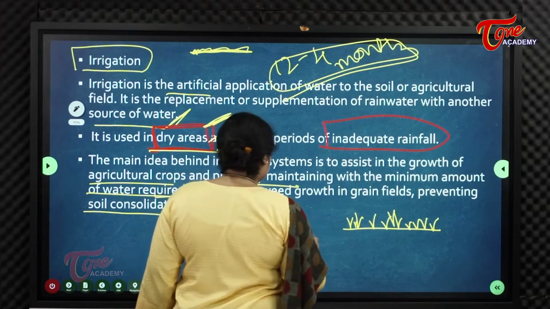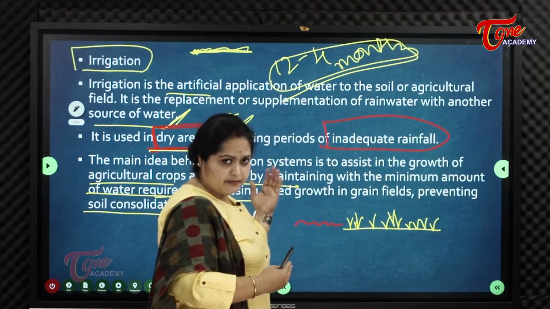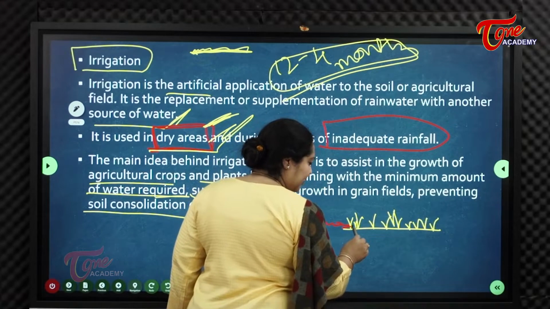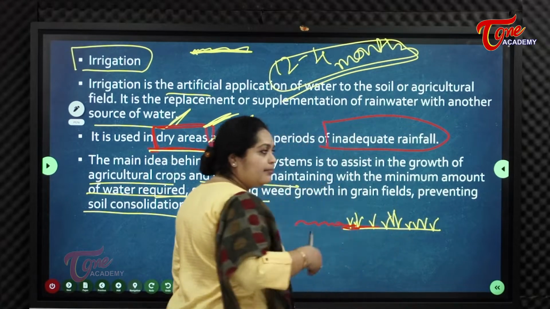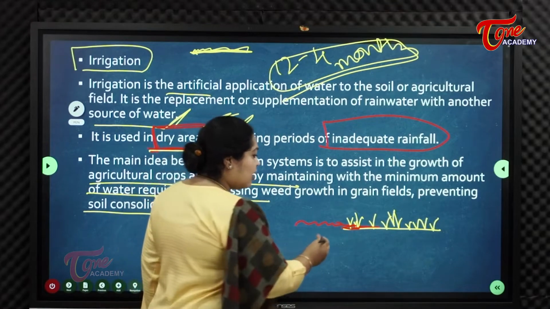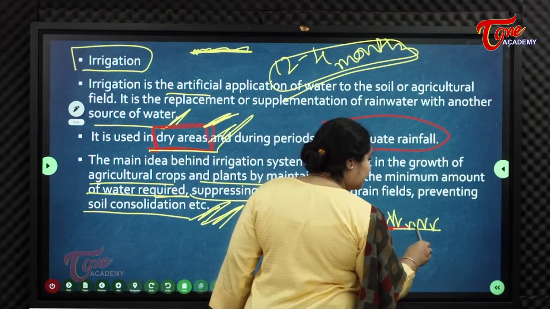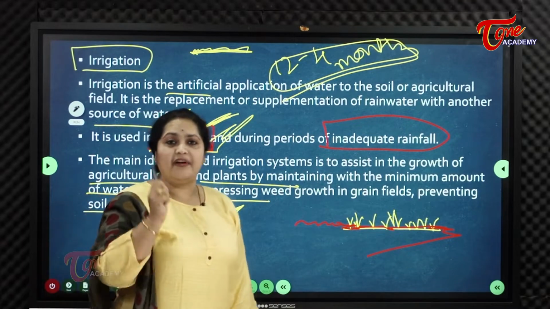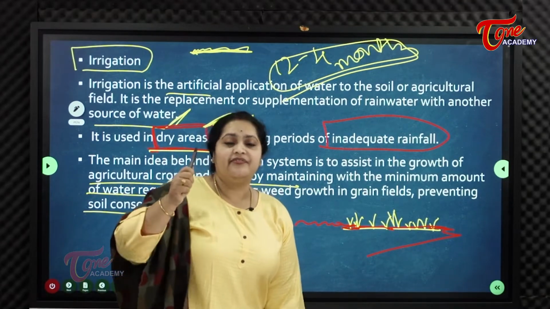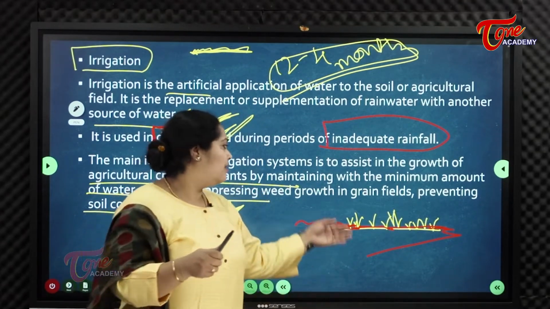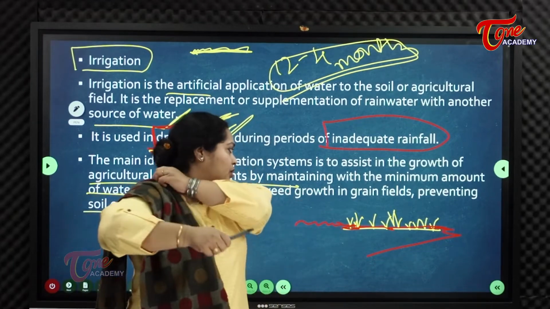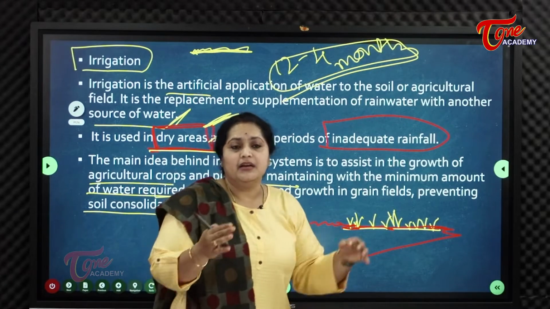If there is a surplus of water, what will it do? After some period of time, this top layer of the soil is eroded. So even excess irrigation is very dangerous to the crops. Farmers have to be very careful while wetting their fields. They have to maintain the balance.